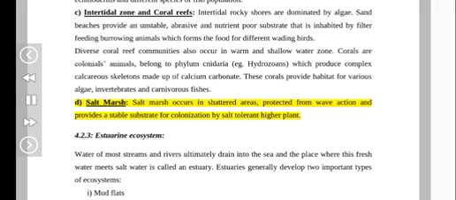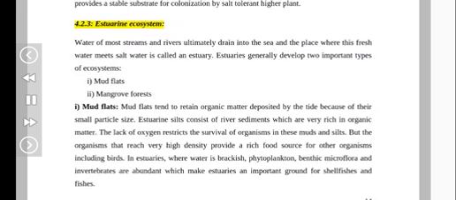D. Salt marsh. Salt marsh occurs in sheltered areas, protected from wave action and provides a stable substrate for colonization by salt-tolerant higher plants. 4.2.3. Estuarine ecosystem.